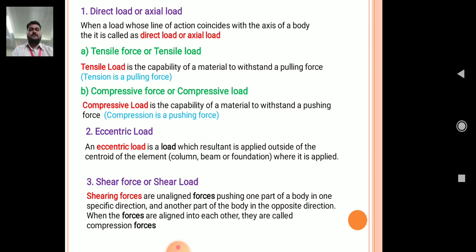And the third one is the shear force or shear load. In shear load, we apply forces on the body from both sides in opposite directions. Due to these opposite forces, the body gets sheared off, and that type of load is called shear force.